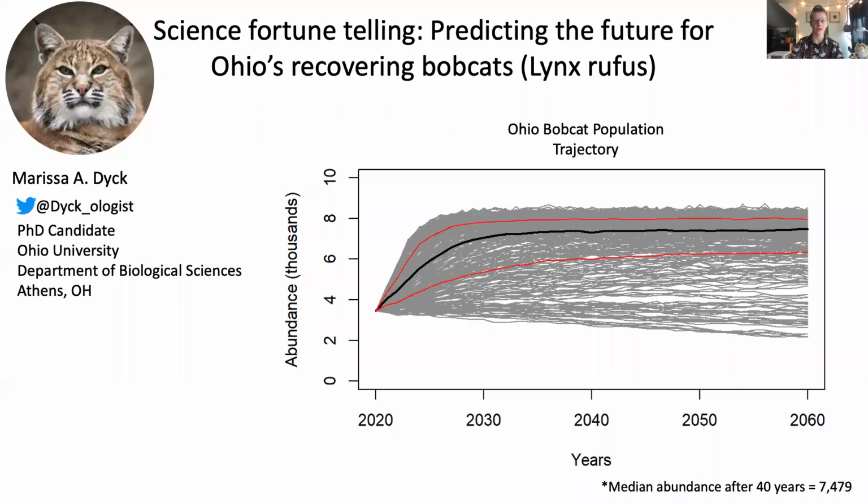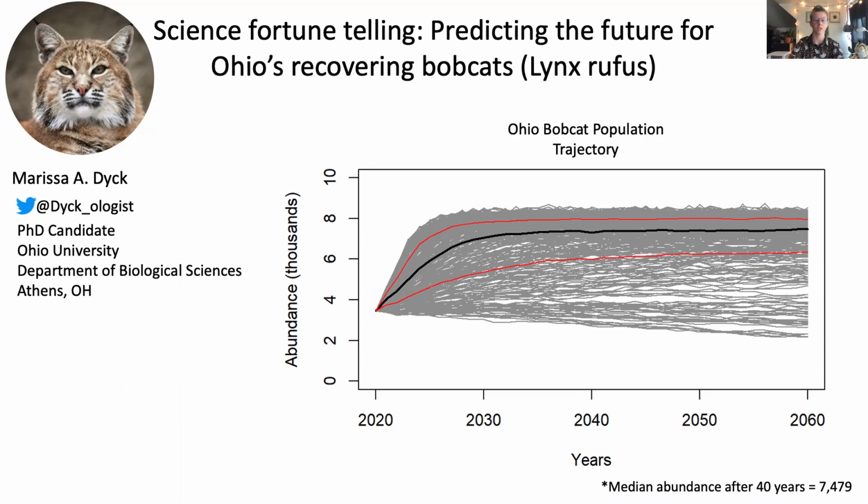Did you know, with accurate data, we can predict what animal populations will do in the future? This is what my research focuses on for Ohio's recovering bobcat population. Bobcats were locally extinct in Ohio for a century and have only recently begun to recover.